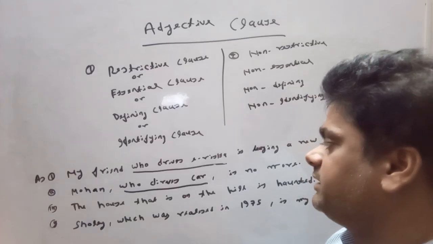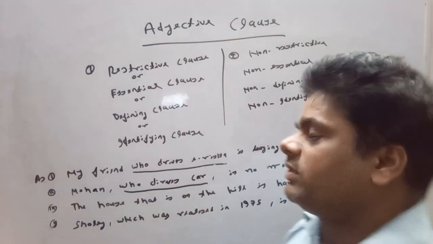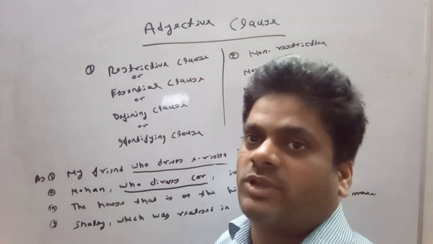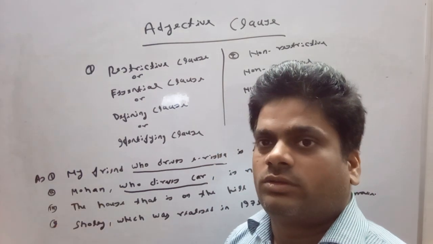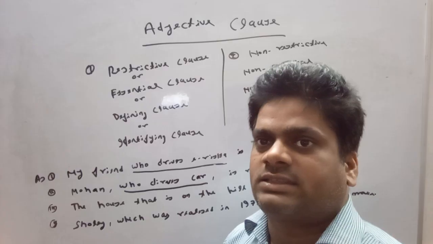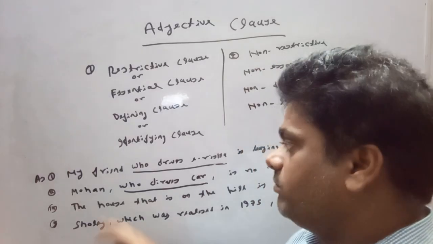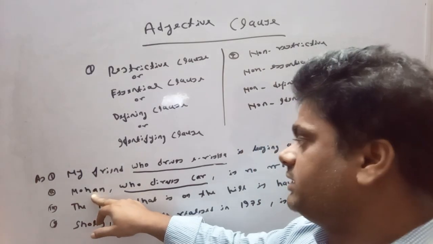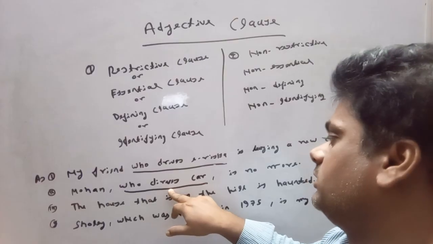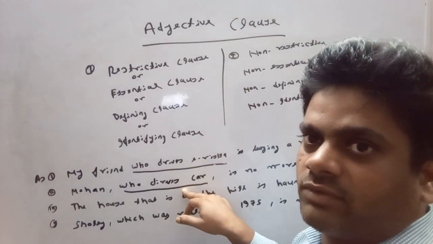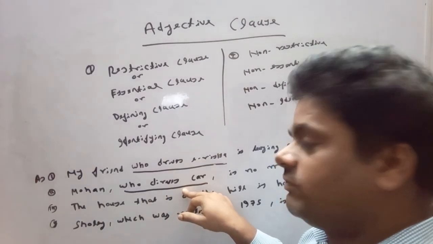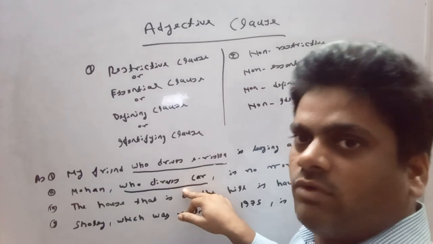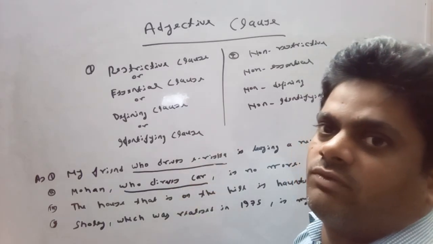If we do not write who drives a car, if we do not give extra information about the noun, yet people will understand who is no more: Mohan. So guys, if we remove this non-essential part from this sentence, the sentence would represent its full meaning without any type of hindrance.